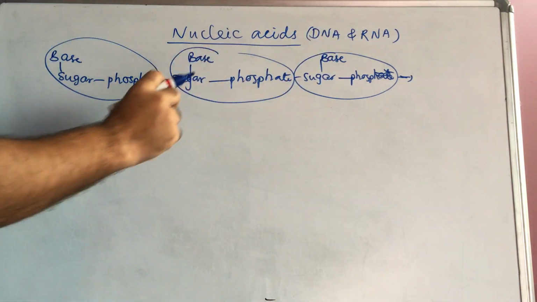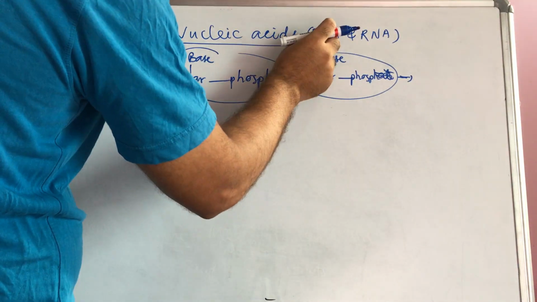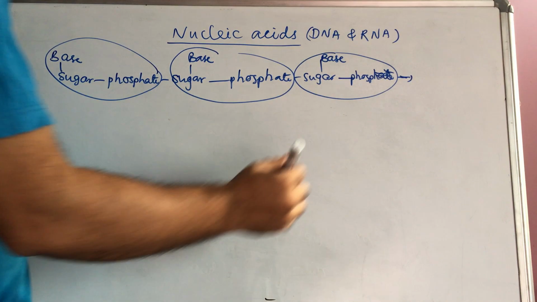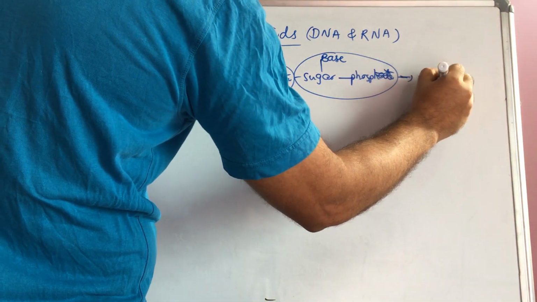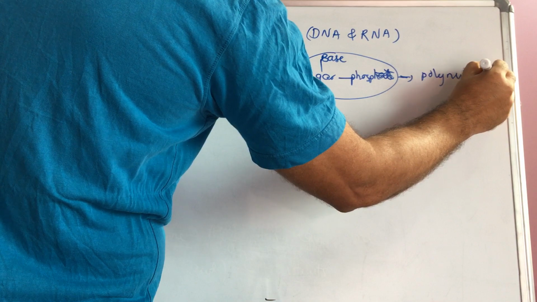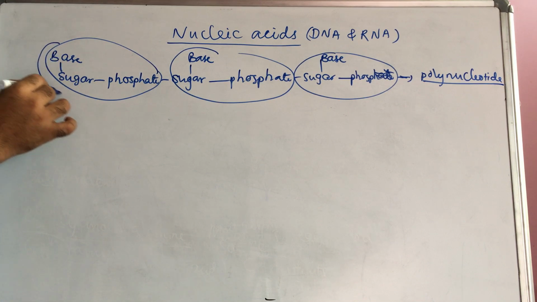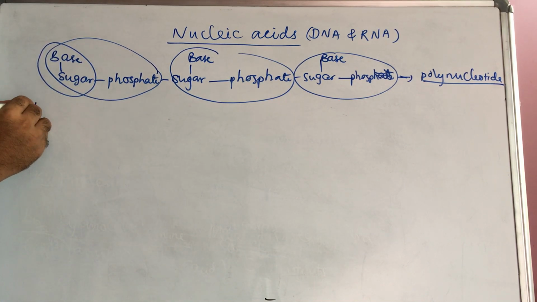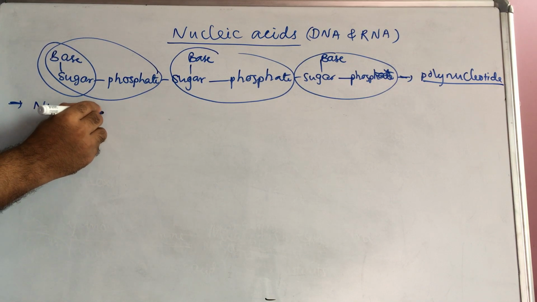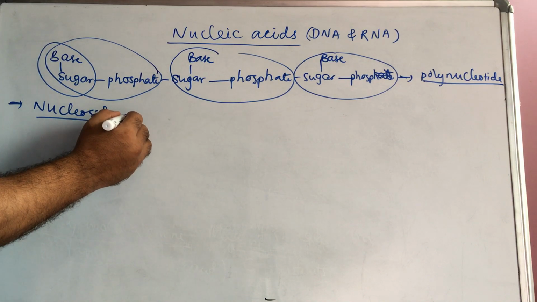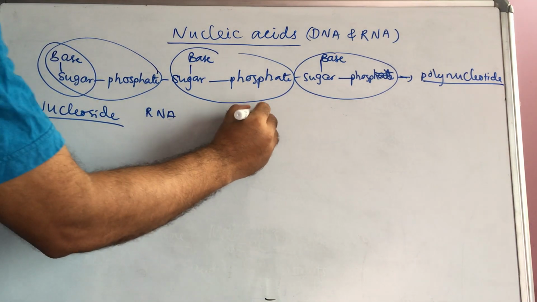The small difference is that here it is deoxyribose, and this is just ribose. The small difference is that the remaining everything is the same. So this polynucleotide is called nucleic acid, that is DNA or RNA. In this, if only base and sugar are present, that is called a nucleoside. Now I will discuss the nucleoside of RNA, and another is DNA.